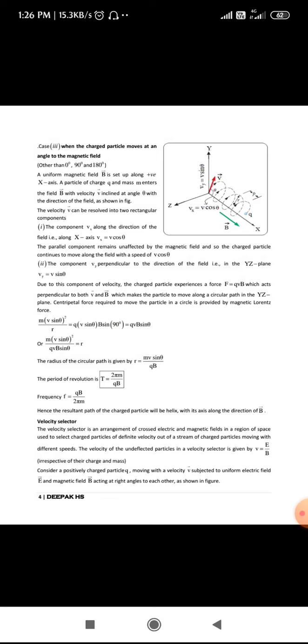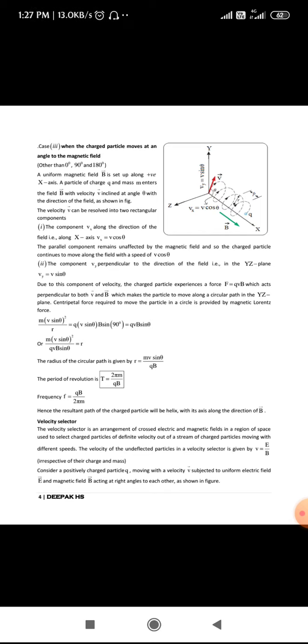When the particle moves perpendicular to the magnetic field, the force experienced is equal to Bqv. Now we are going to study, apart from these three angles, what is the path of the particle when it is moving at other angles.